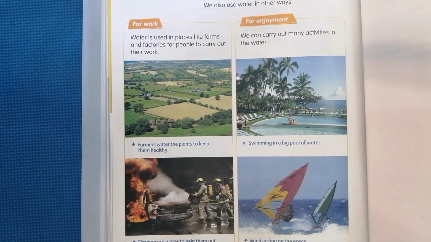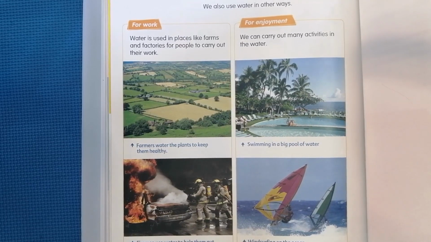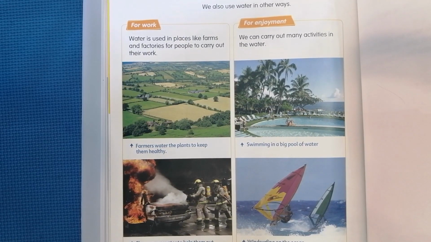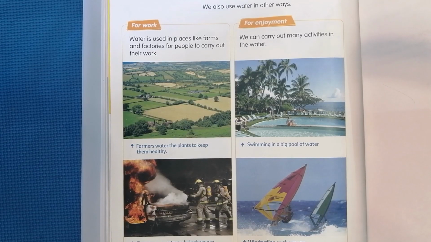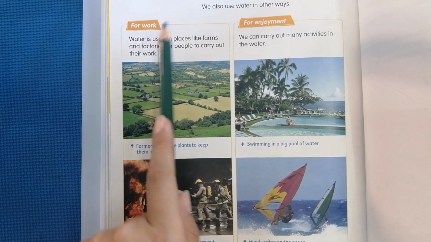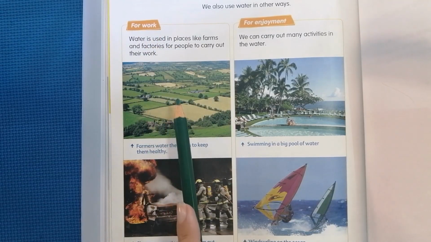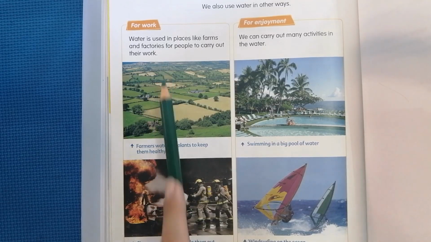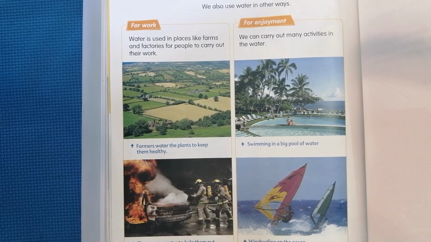Okay, we don't only use water in our kitchens and in our houses to brush our teeth and cook food and wash dishes, but we also use it for work, for places like farms and factories and fire stations. These workplaces use water to carry out their daily work.